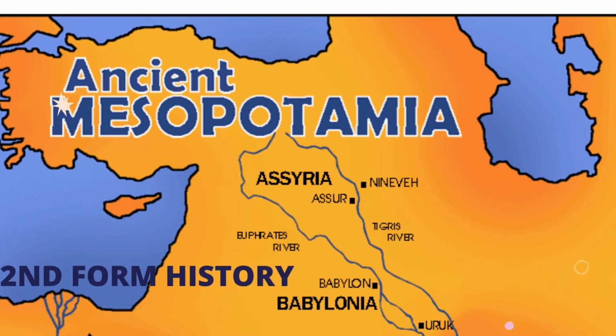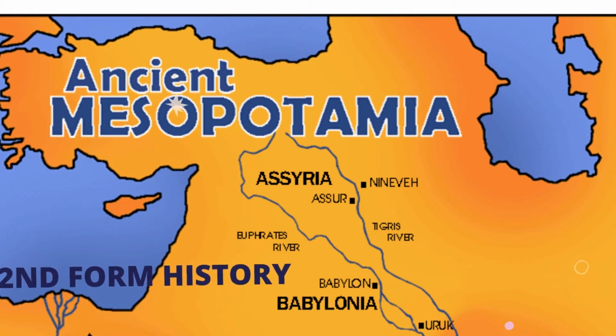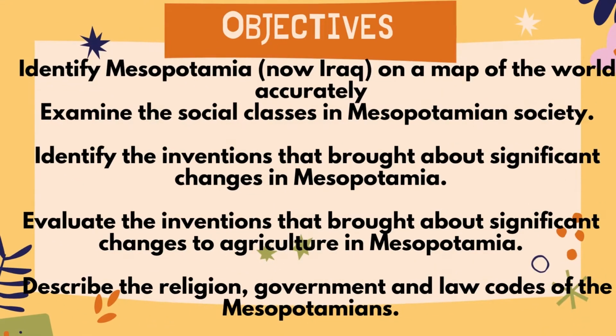Ancient Mesopotamia. Objectives: identify Mesopotamia, now Iraq, on a map of the world accurately. Examine the social classes in Mesopotamian society.